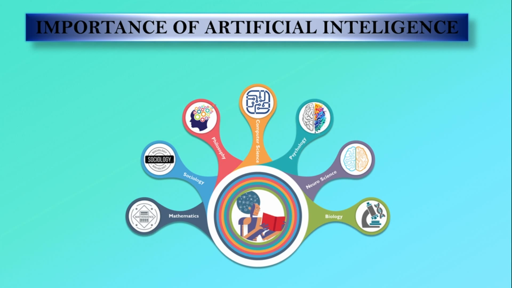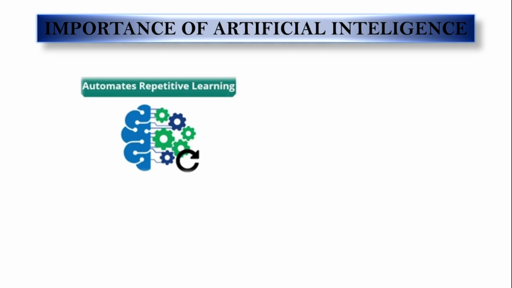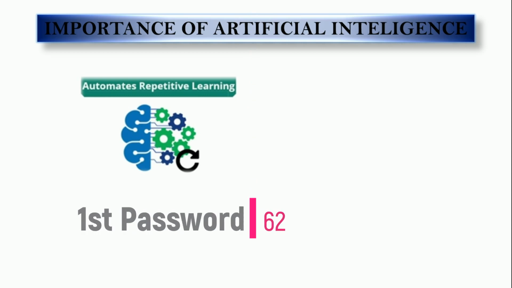There are a lot of areas which contribute to AI, namely mathematics, sociology, philosophy, computer science, psychology, neuroscience, and biology. Now look at the importance of artificial intelligence. It automates repetitive learning and discovery through data. Artificial intelligence performs frequent, high-volume computerized tasks reliably.